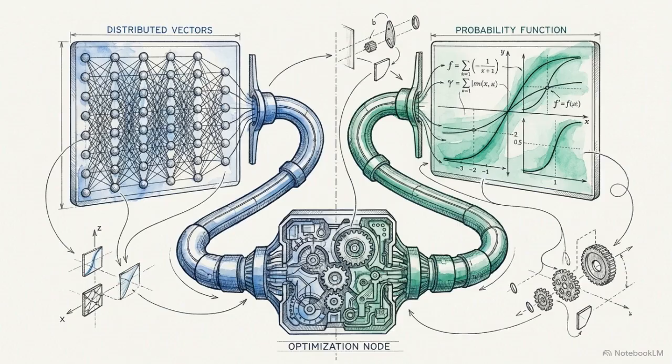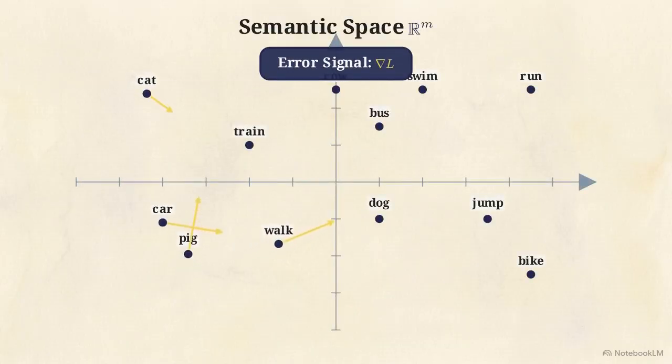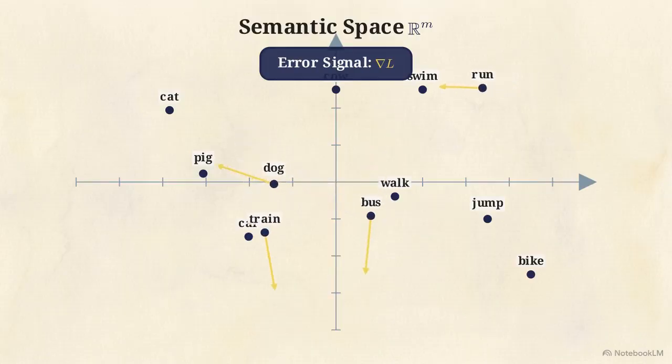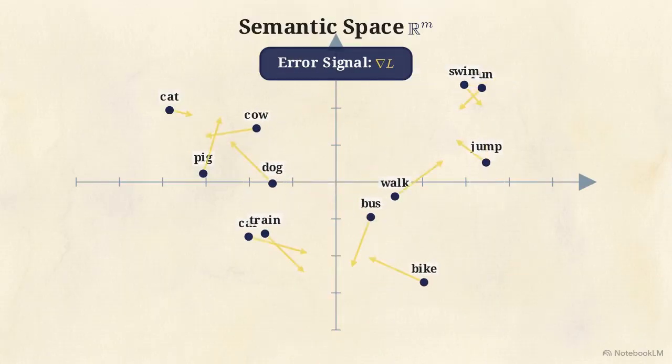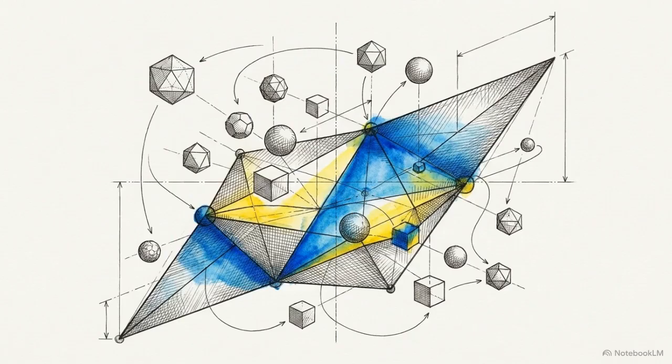The vectors and the probability function must be trained simultaneously. The word vectors only develop semantic geometry because they are constantly tuned by stochastic gradient descent to minimize the error of predicting the next word. Bengio turned the curse of dimensionality into a weapon. By relying on spatial geometry instead of exact discrete matches, the model generalizes from sparse data.